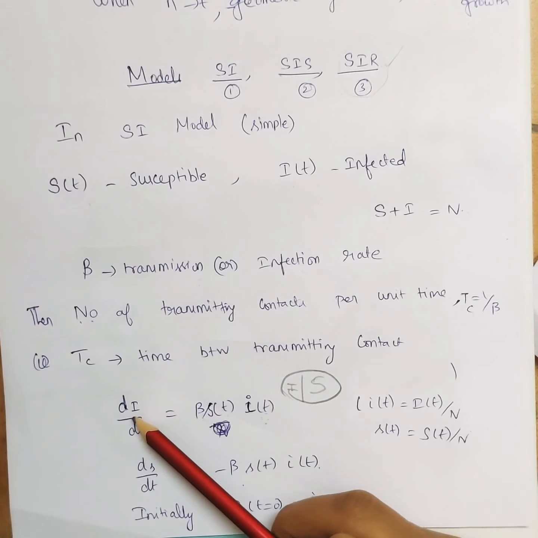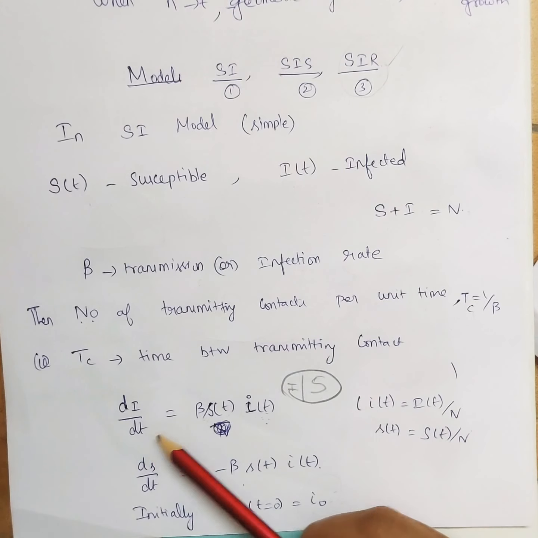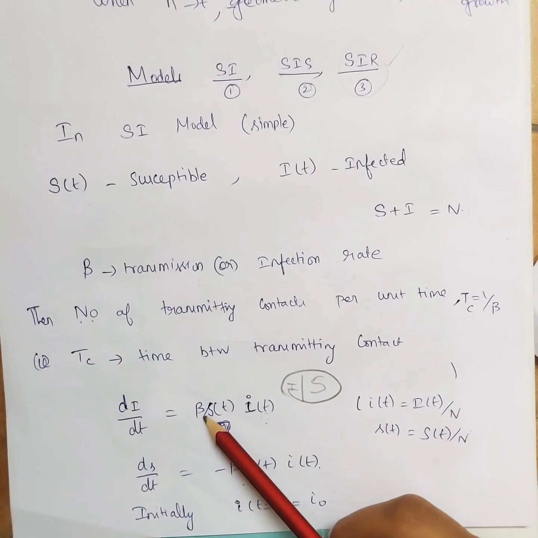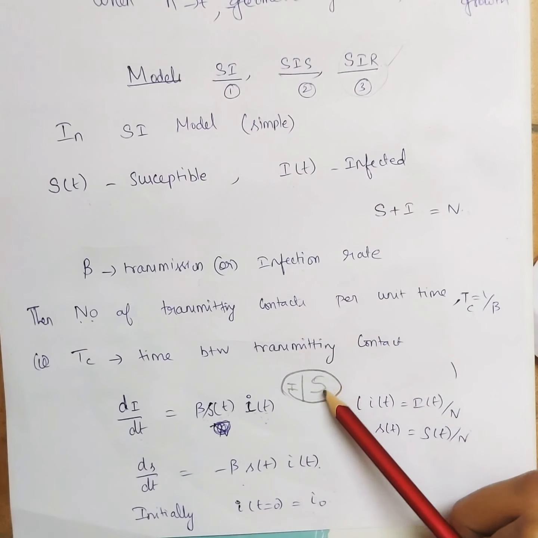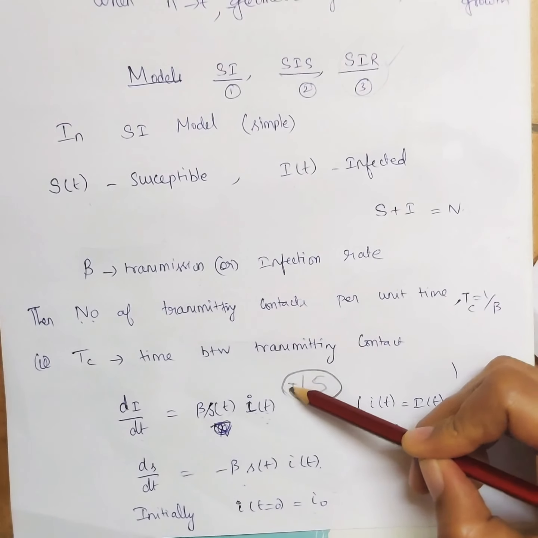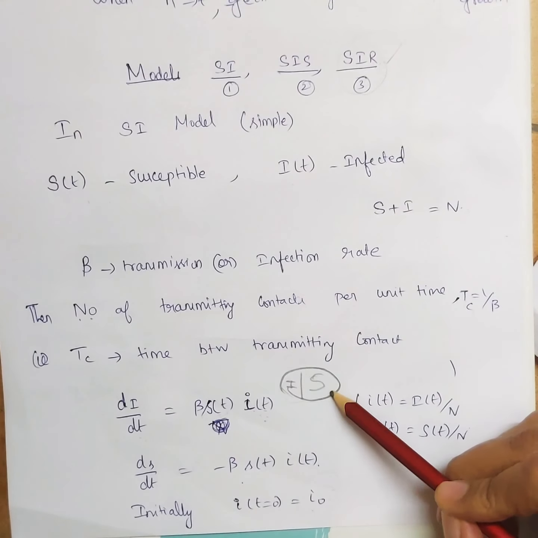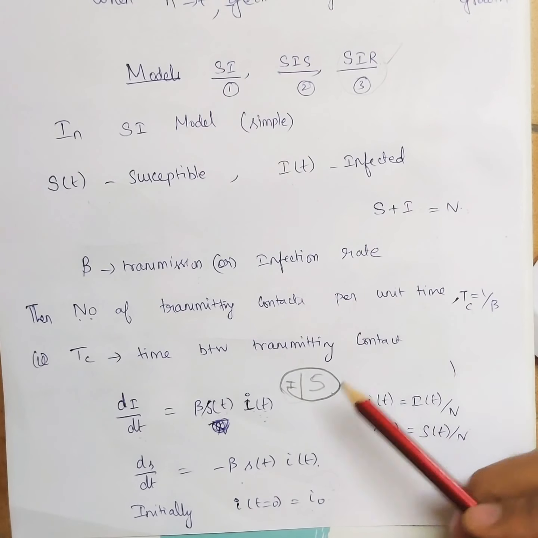So the change in I is represented as dI by dt. This is nothing but beta times S into I. Why are we multiplying these two? Initially, if this is the total population, I denotes the number of infectives and S denotes the number of susceptibles.